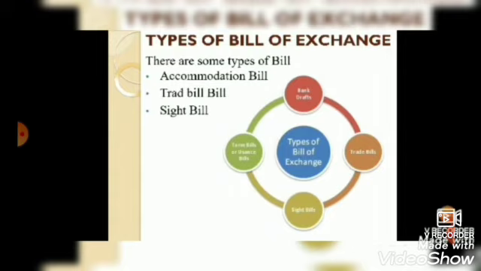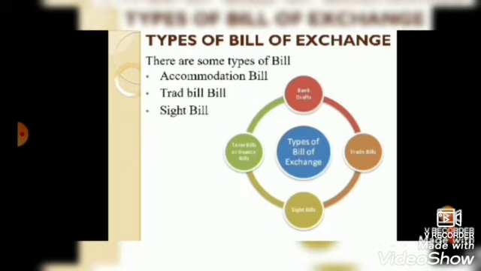Then the second one is the trade bill. A trade bill is a bill of exchange drawn by a creditor on his debtor.